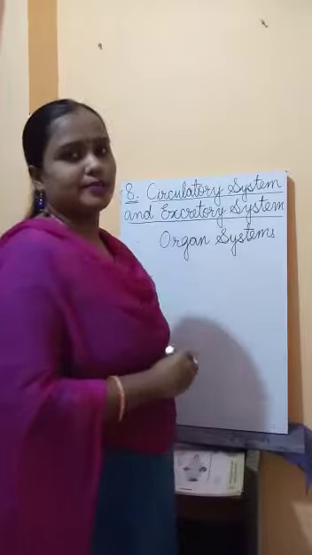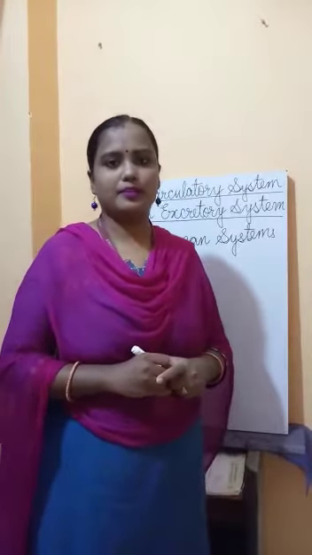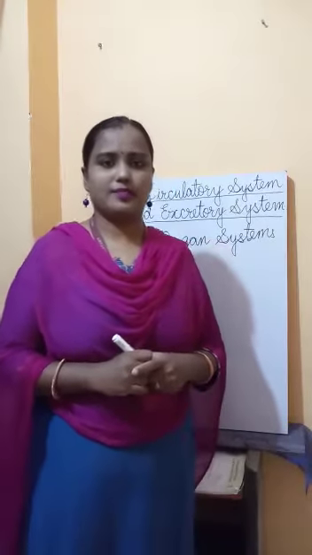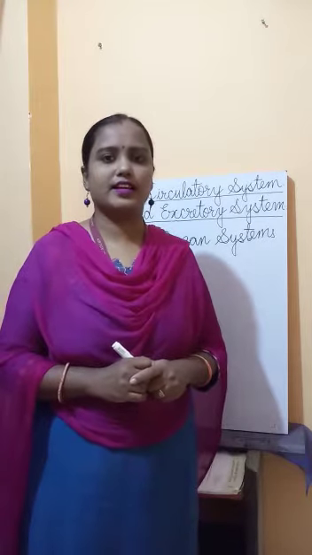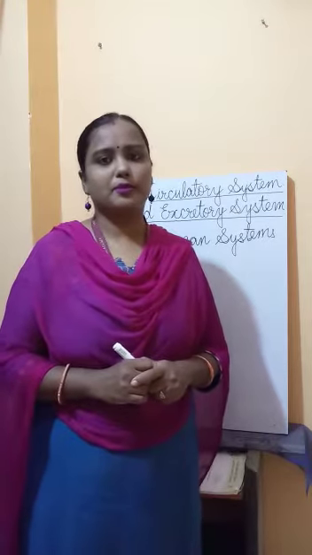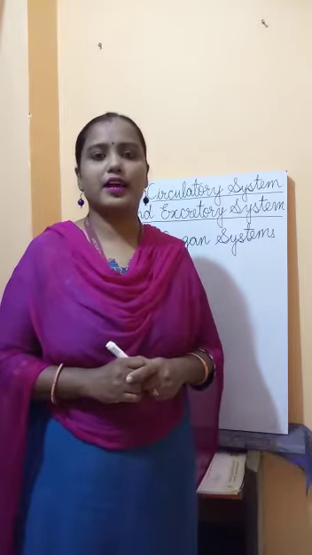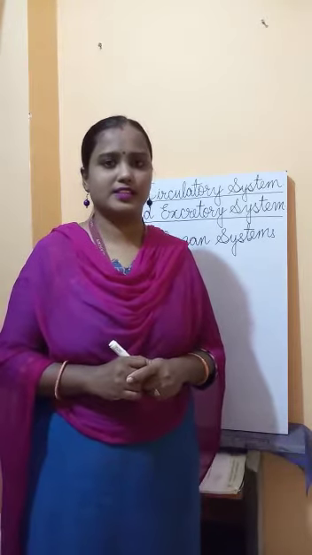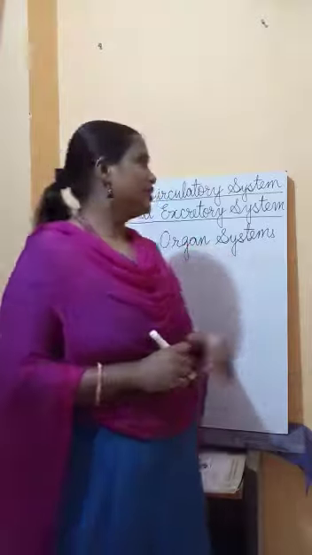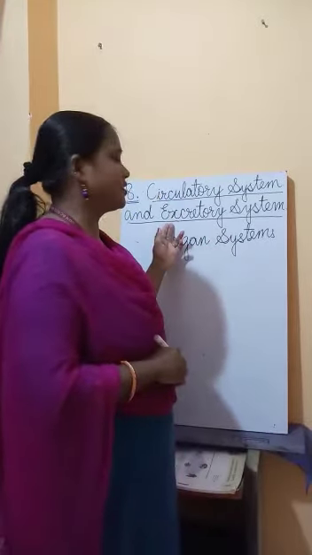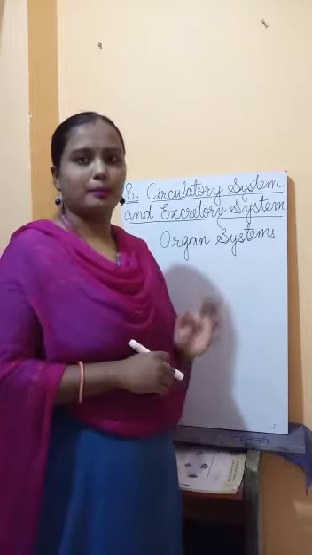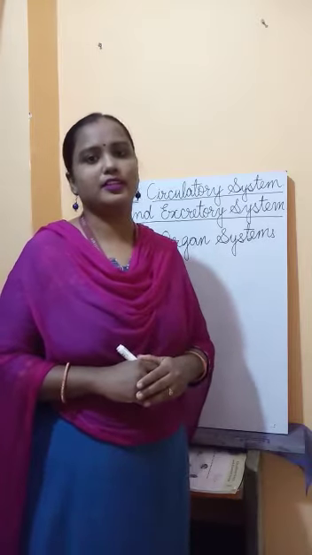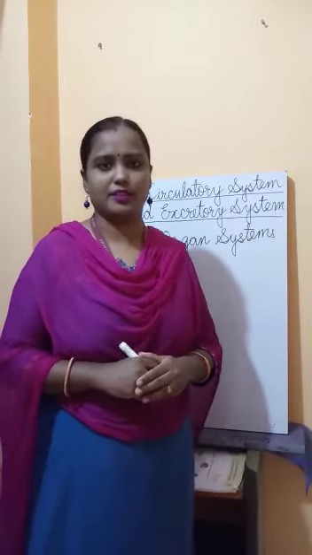I have already explained to you in the previous chapter what an organ system is. An organ system is a system present inside our body that performs a particular task with the help of other organs present inside our body. So, the circulatory system and the excretory system are the organ systems that perform a particular task with the help of other organs present inside our body.